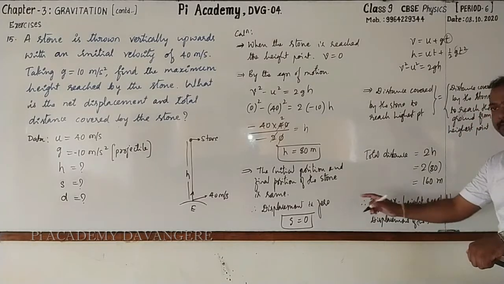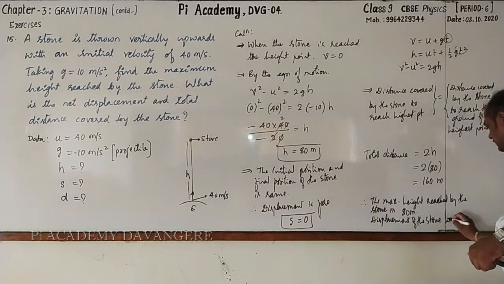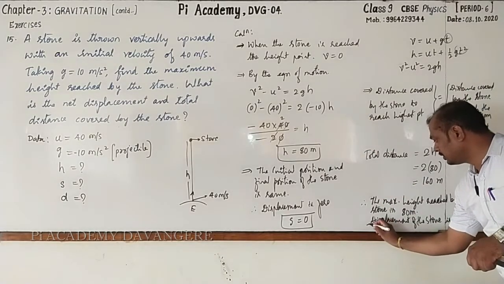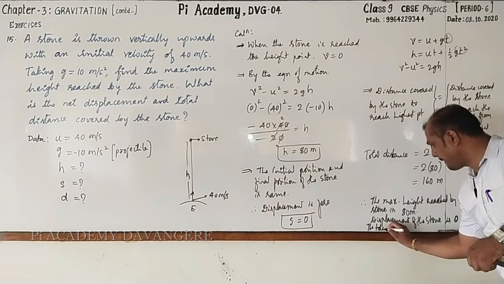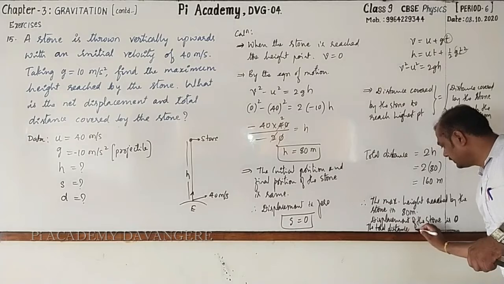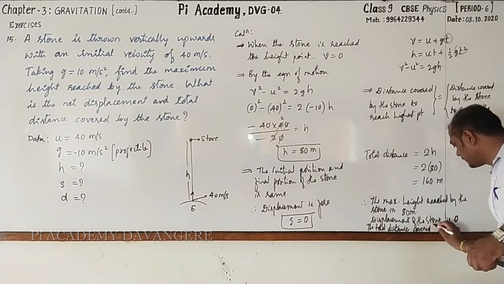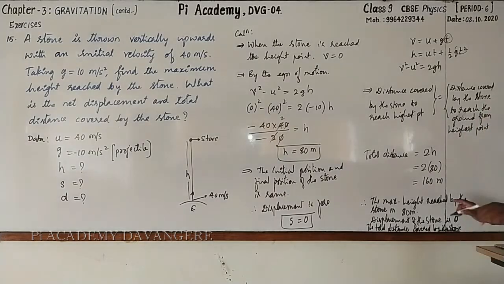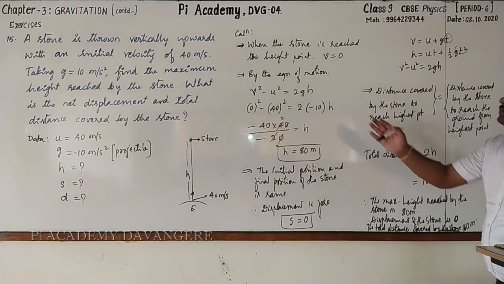What is the displacement? It is 0. Next, total distance covered by the stone. The total distance covered by the stone, it is 160 meter. Clear? Yes. Go for copying this.